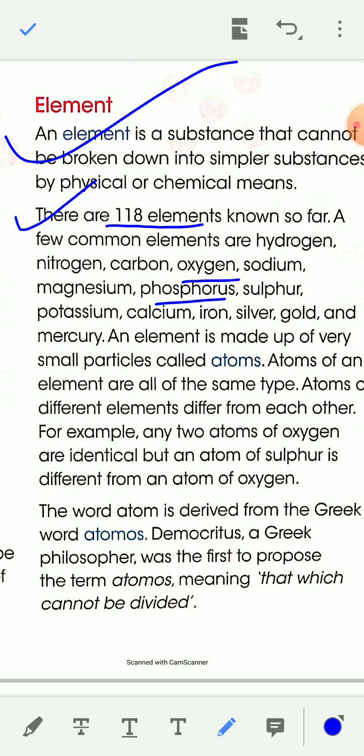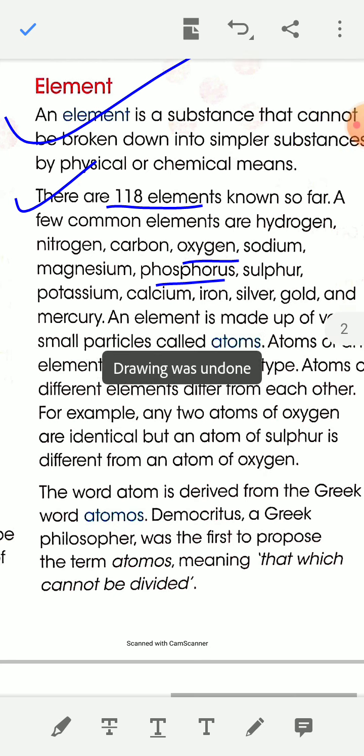An element is made up of very small particles, and these small particles are known as atoms.